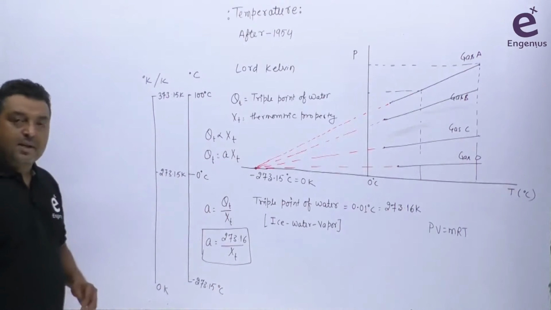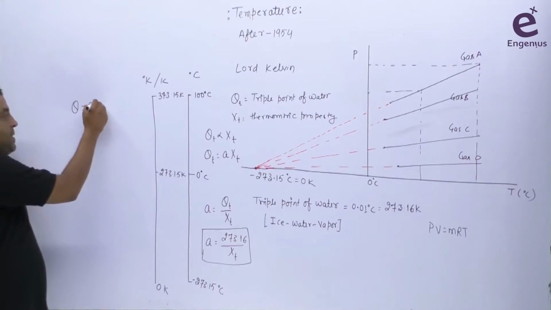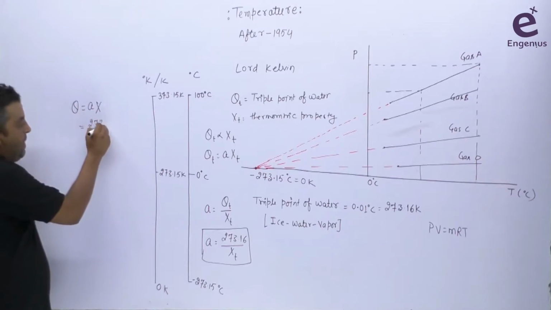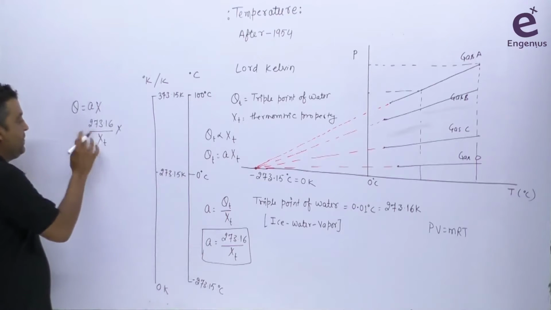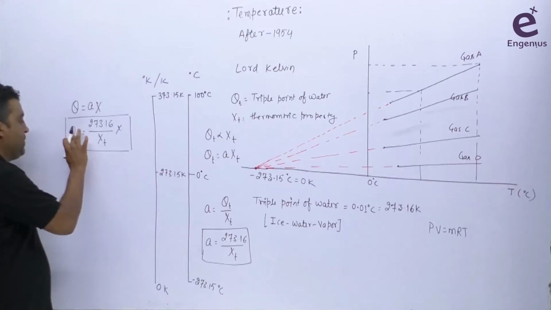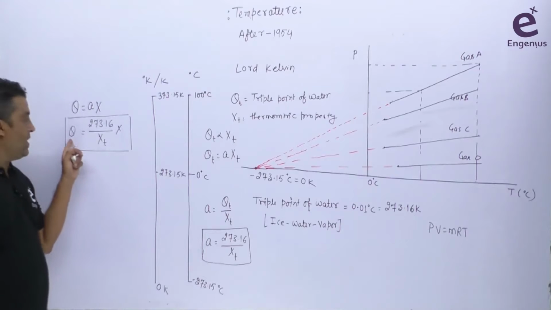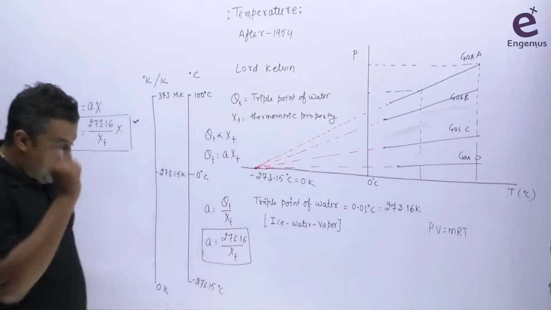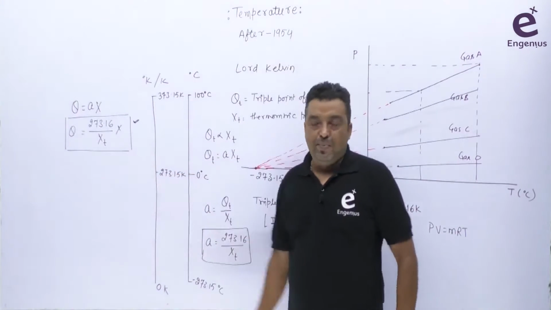Now, if you want to measure some unknown temperature theta, for which you are getting a thermometric property x, you can put the value of a here, that is 273.16 divided by xt, into x. We know the value of x and xt by measurement, like length, volume, etc. And we can easily find out the value of theta here. Based on this scaling system, we can find this value. So after 1954, we decided this is our scaling system.